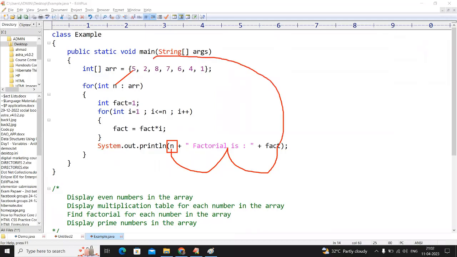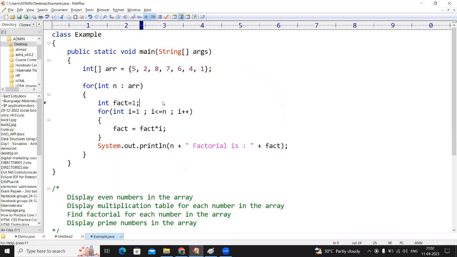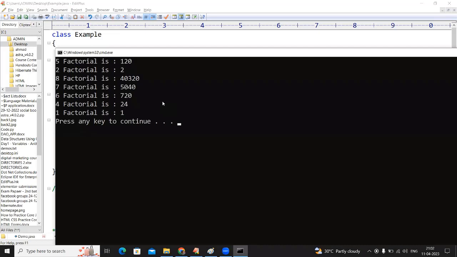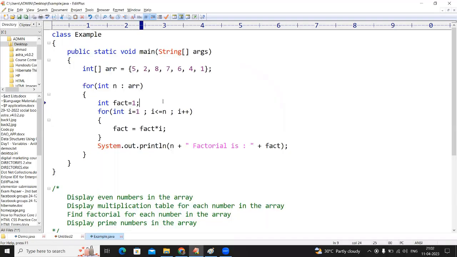After that, it will go to 2, then 2 factorial. Every number's factorial, simply it will display like this. Okay? Each number factorial printing. Do this. Easy thing.